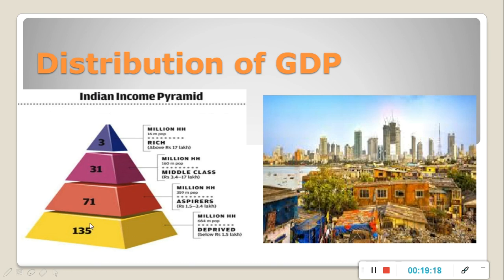This is a clear indication of income inequality. So if GDP is increasing and it is leading to income inequality in our country, this will not lead to the welfare of our country. The second picture shows that few people are living in slum areas and few people are living in high-rise building societies.